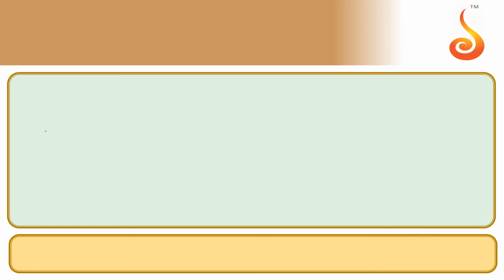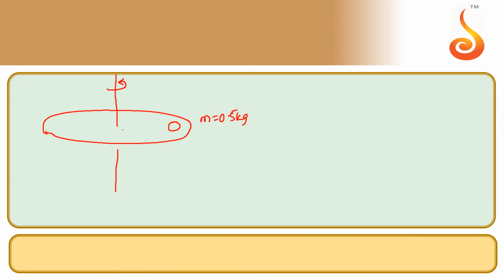So there was a disk. This disk is rotating about the vertical axis. There was a particle which is placed on the disk, whose mass is 0.5 kg, at 2 meters from the center, and the coefficient of friction between the mass and the disk is given, which is 0.4. So the question is, what is the maximum angular velocity with which the disk can rotate so that the mass also can rotate along with it?